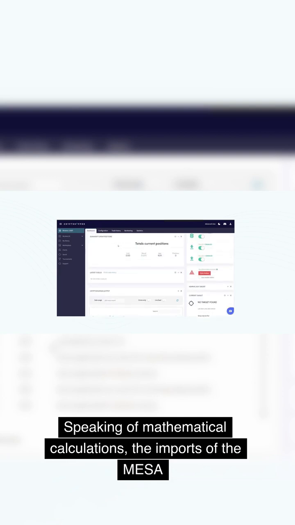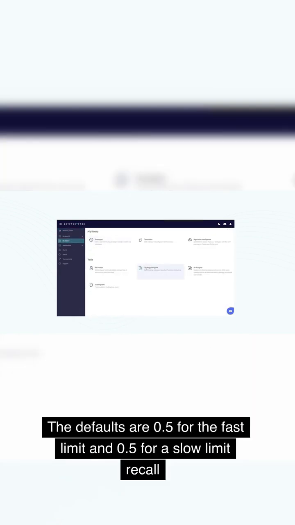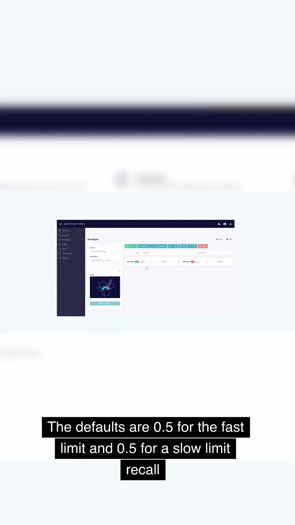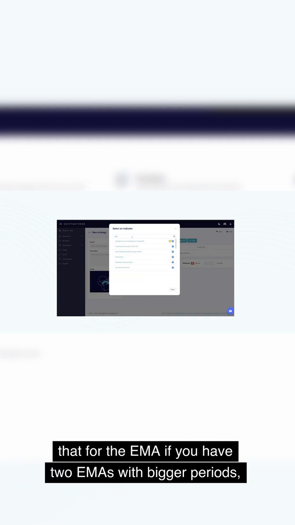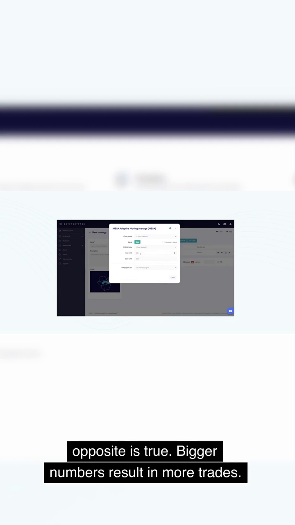Speaking of mathematical calculations, the inputs of the MESA are very different from the EMA. The defaults are 0.5 for the fast limit and 0.05 for the slow limit. Recall that for the EMA, if you have two EMAs with bigger periods, you will get fewer trades, as the EMAs will cross less often. Here, the opposite is true. Bigger numbers result in more trades.